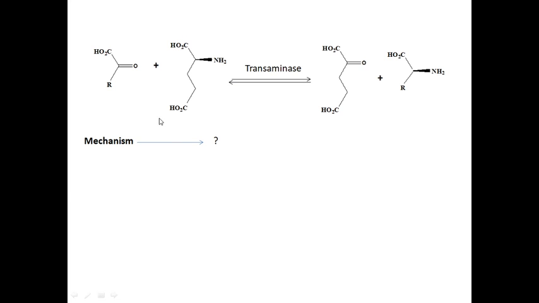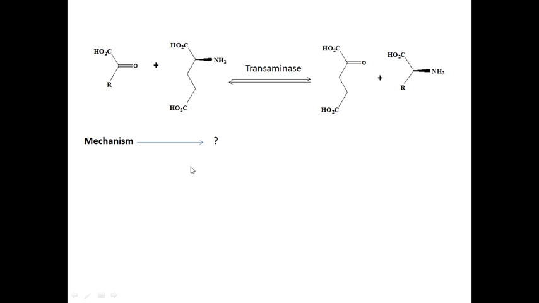Next example for transamination: COOH, C double bond O, R, plus COOH, CH, NH2, CH2, CH2, COOH, with transaminase, which means PLP. Then this NH2 group is converted into a carbonyl, and this carbonyl group is converted into an NH2. You have to draw the mechanism for this reaction.